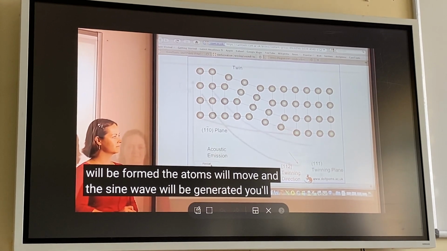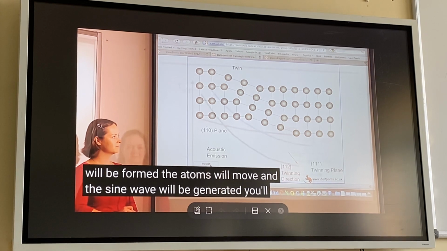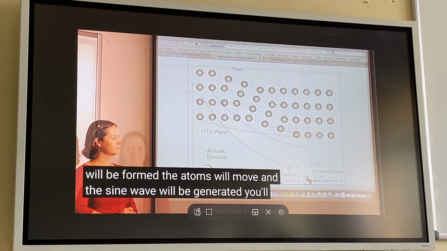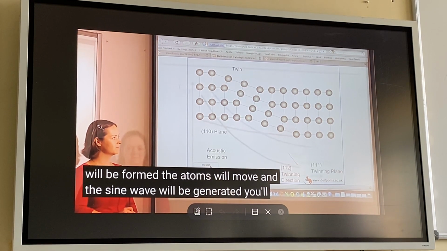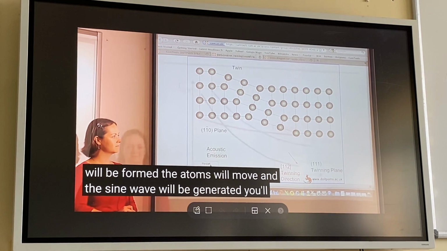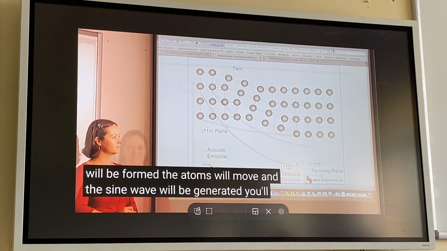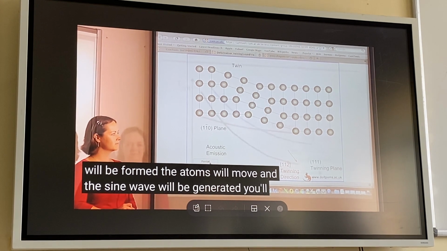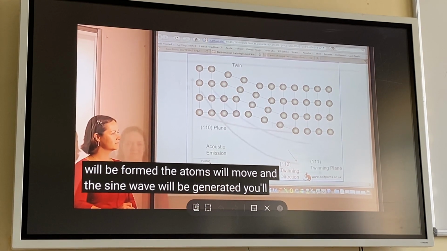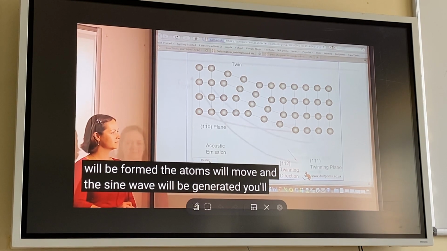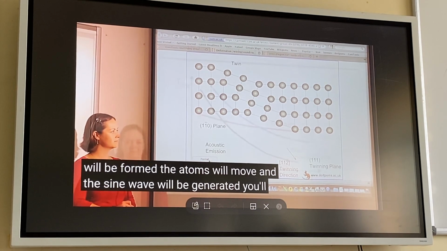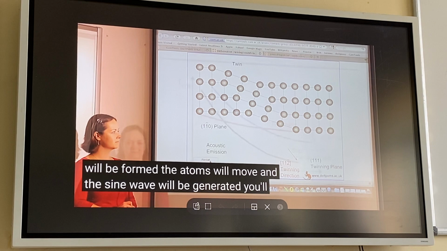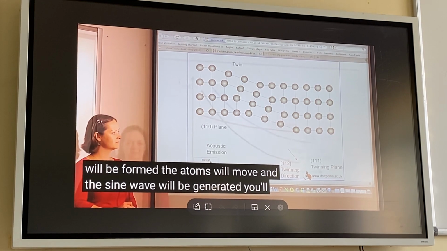Twins, what I told, twins means they look alike, right? Suppose you stand in front of a mirror, you will see yourself only, right? That is a twin of yours, you can say. Same thing happens. The untwinned part and twinned part are mirror images of one another, right? That's why it is called twinning. And in twinning, there is no movement of dislocation. Only a group of atoms move at a very high speed in the same direction at the same time.